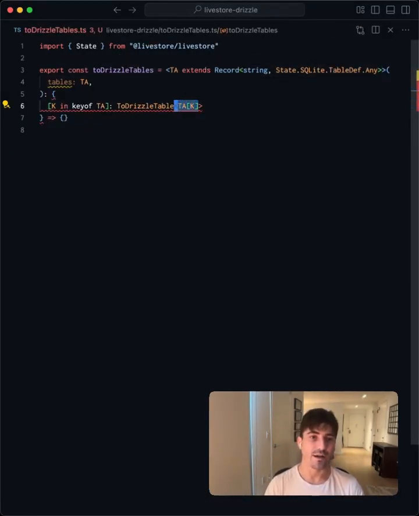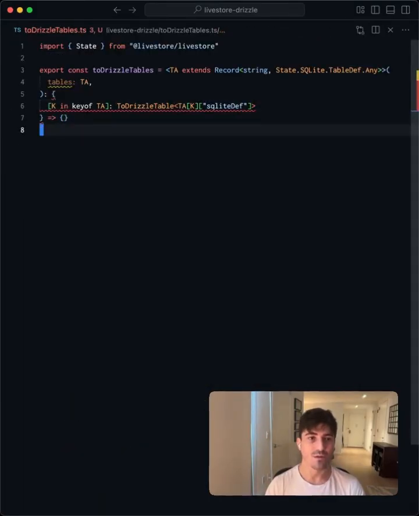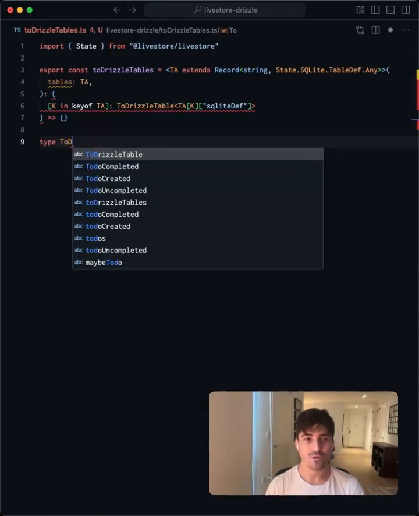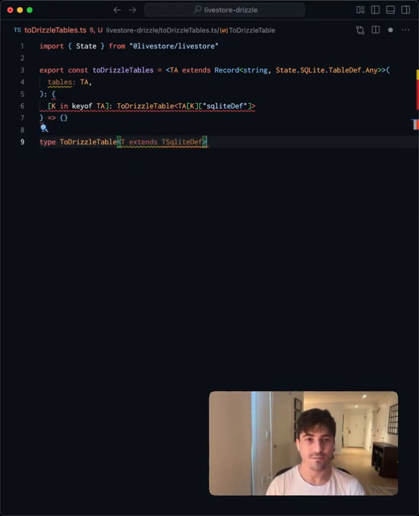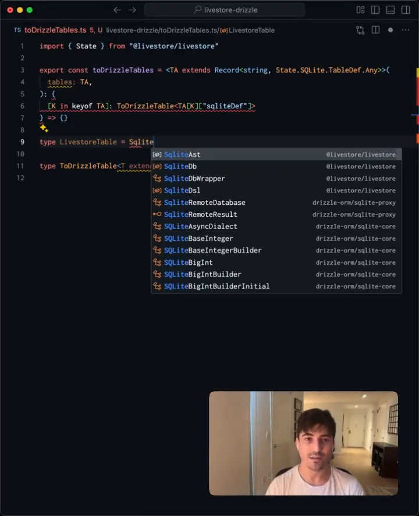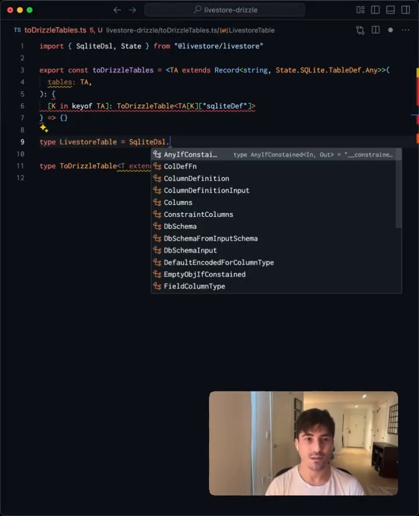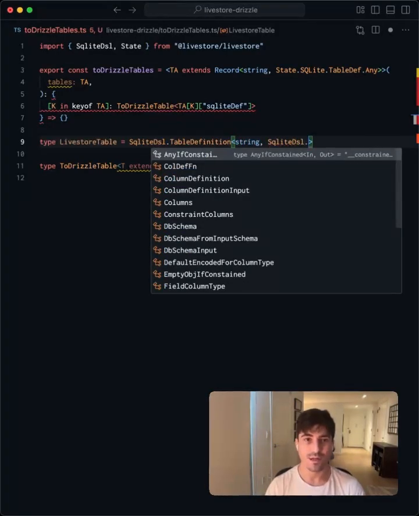So instead of providing the entire table def, we can provide the sqliteDef. And the sqliteDef is this type that is hopefully accessible because we're going to want to create a toDrizzleTable type wherein T extends SqliteDef. I don't actually see this anywhere, so we might need to do a little bit of manual typing here. Type LiveStoreTable equals SqliteDsl.TableDefinition string SqliteDsl.Columns.